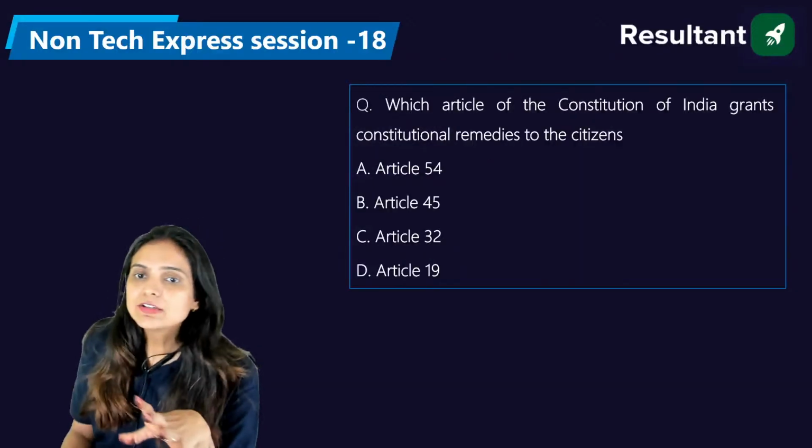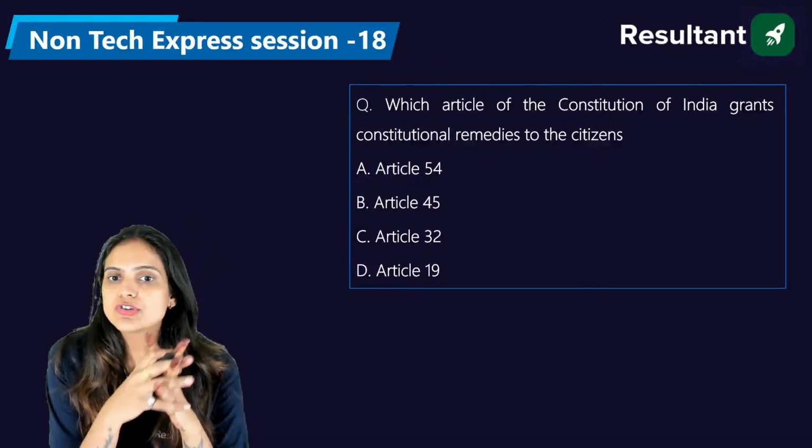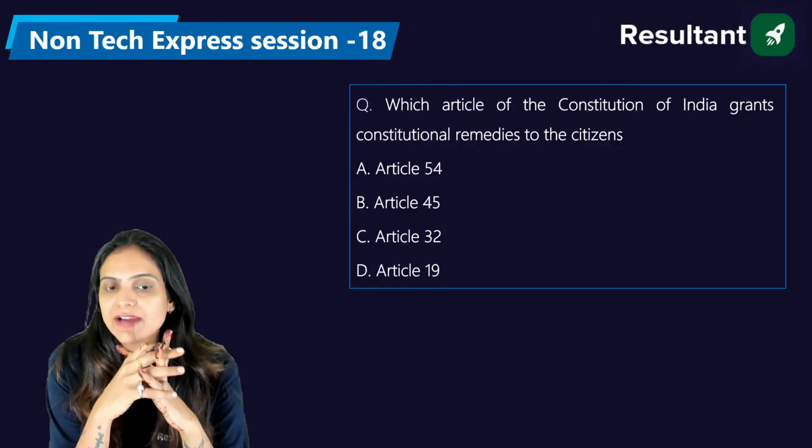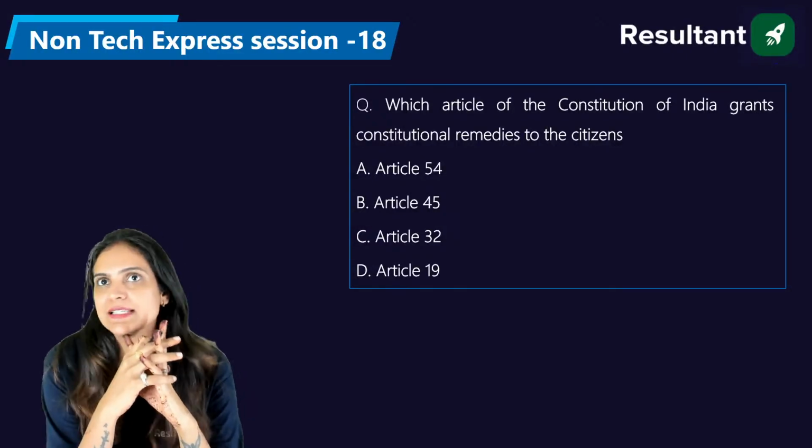Now, which article of the Constitution of India grants constitutional remedies to the citizens? Article 54, Article 45, Article 32, or Article 19? Please answer, everyone.